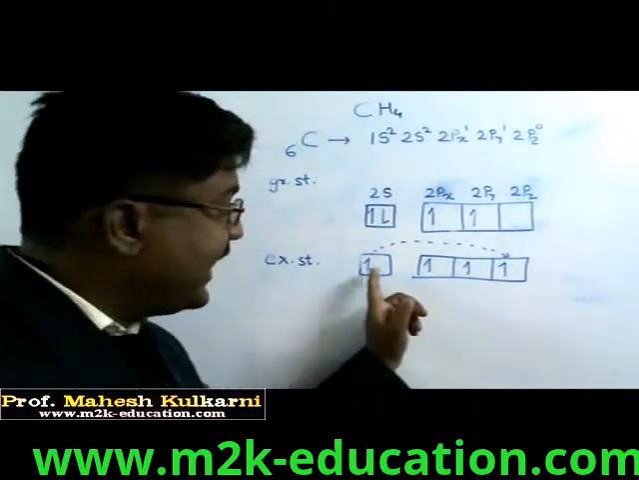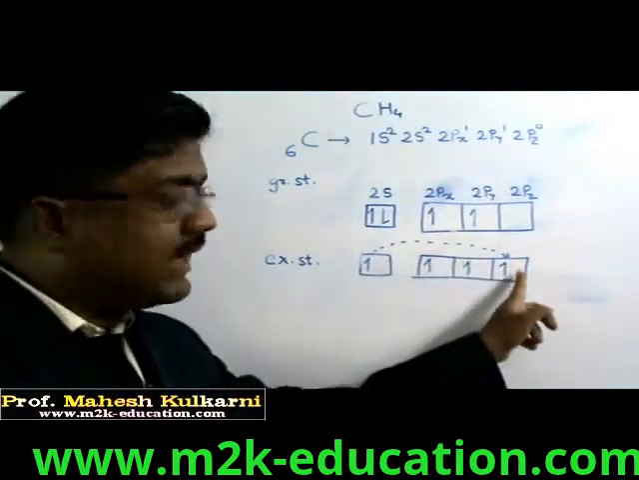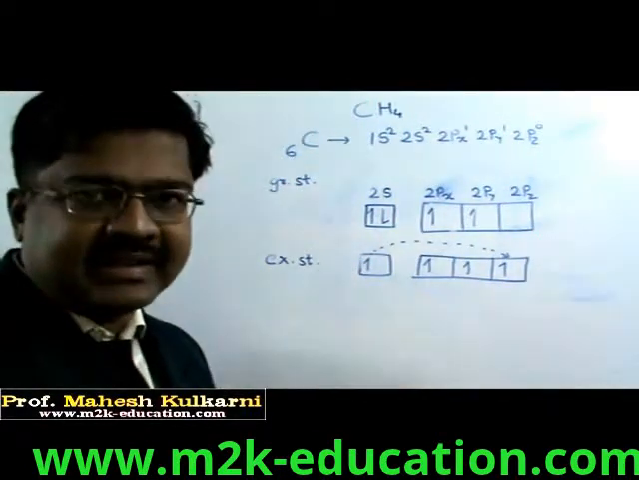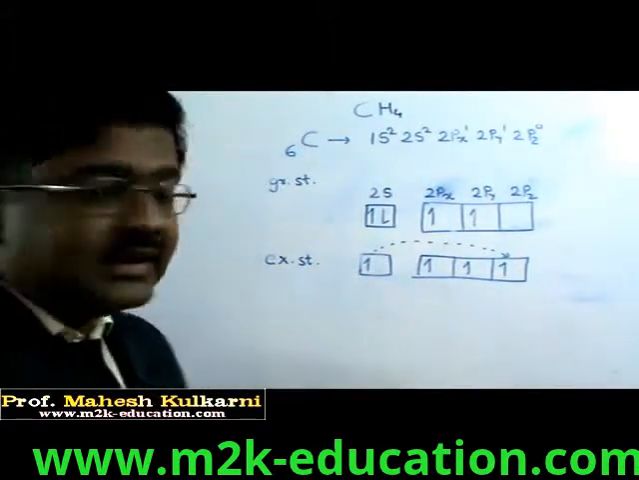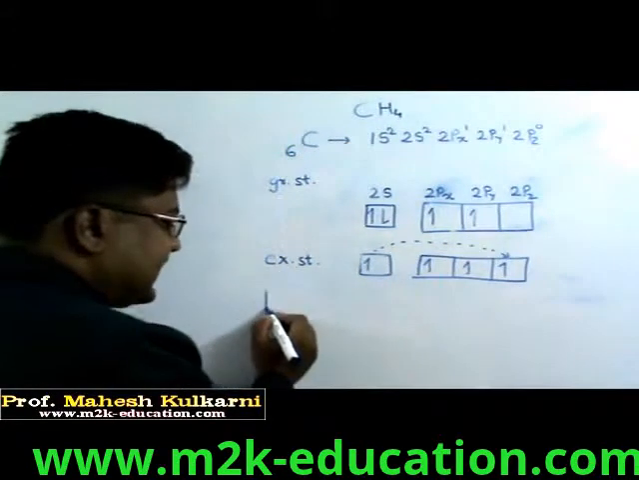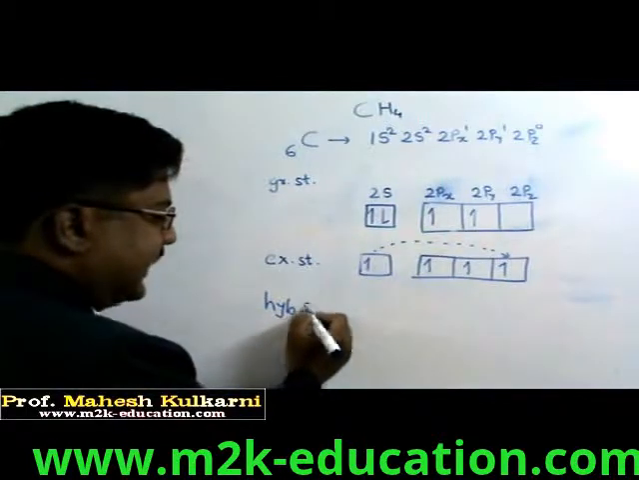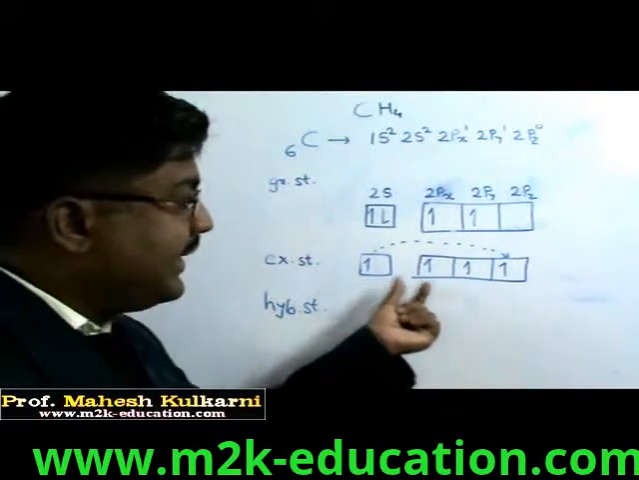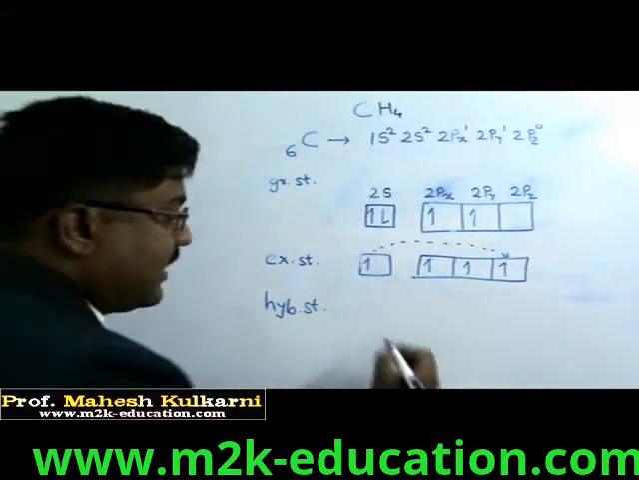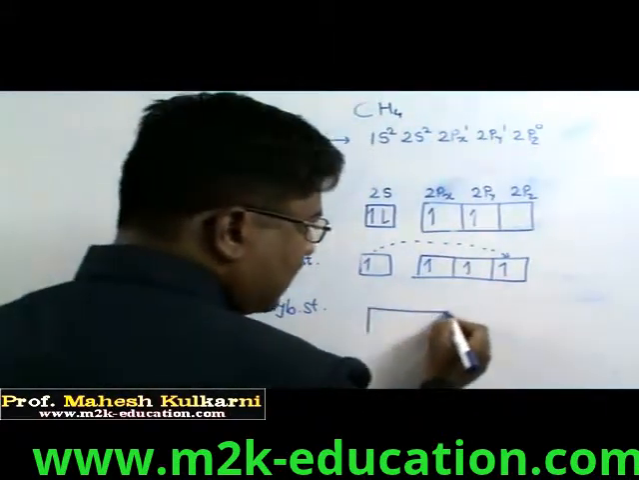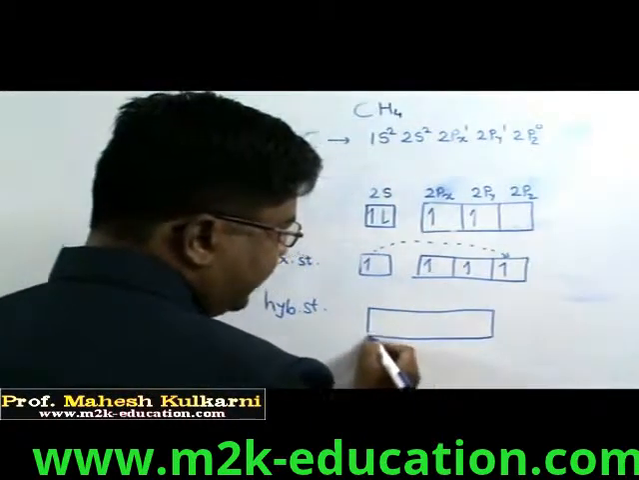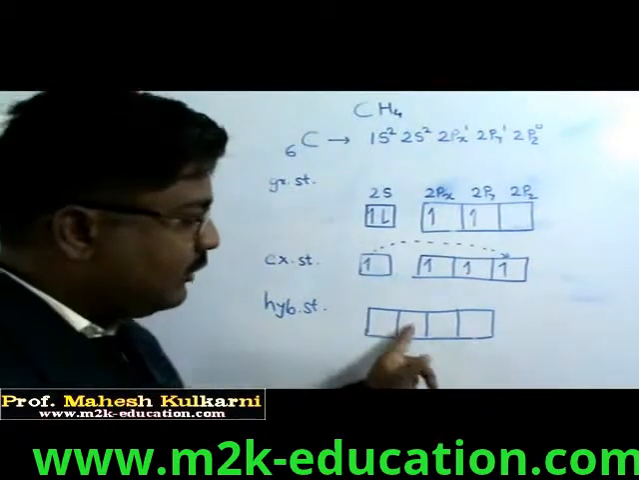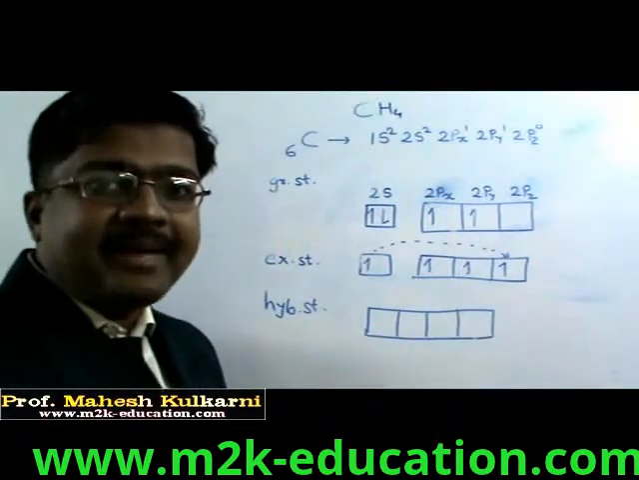But as we are exciting this 2s electron into 2p, the energy gap between 2s and 2p decreases. They are now at the same level, and therefore we are calling this state the hybrid state. Hybrid means mixing here. So the s orbital is mixing with p, and we are getting some new orbital. This is called hybrid shape, hybrid state. Now you are aware what is the meaning of that? All four orbitals have the same energy.